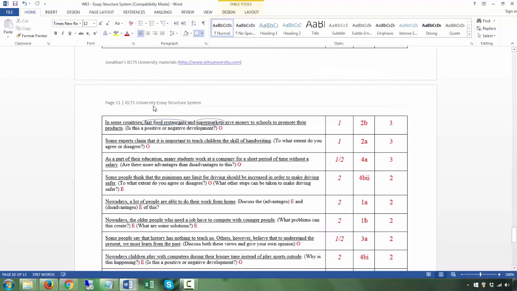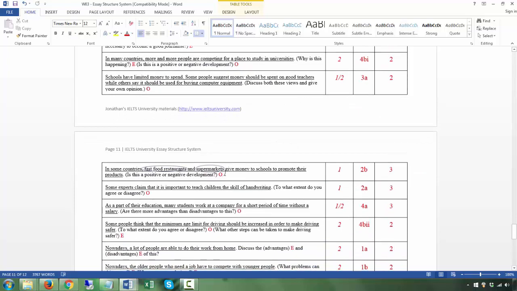Next, in some countries, fast food restaurants and supermarkets give money to schools to promote their products. This is the T. And is this a positive or negative development? This is the Q. This is one question, okay, and this is the SFs, fast food restaurants and supermarkets. Make sure you address both.